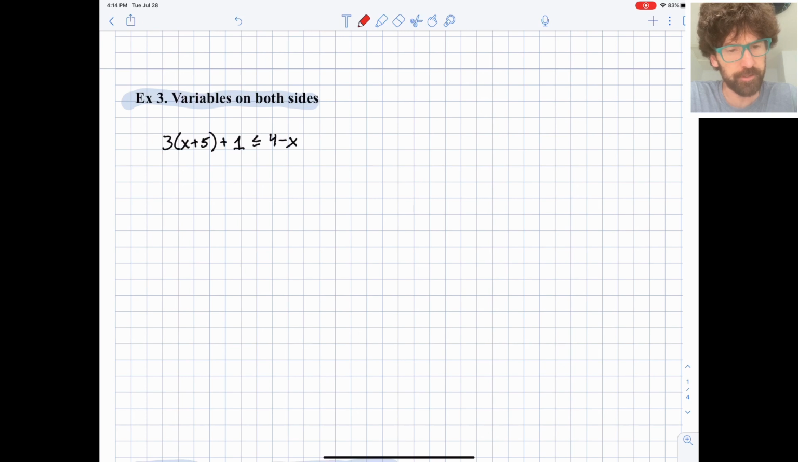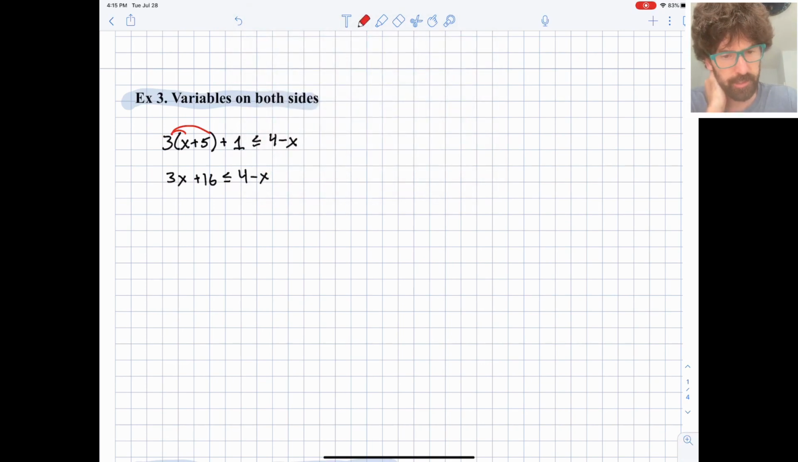First, though, I'm going to distribute and simplify. 3x. I'm going to combine like terms also in this step. So 3 times 5 is 15 plus 1 is 16 is less than or equal to 4 minus x.